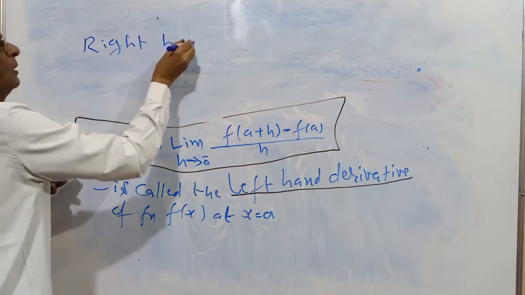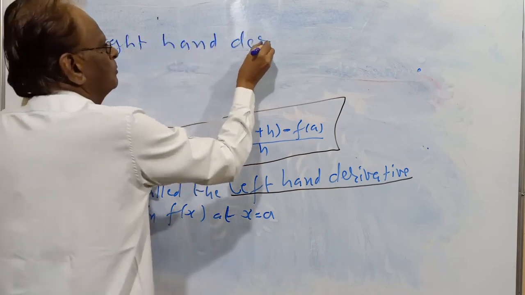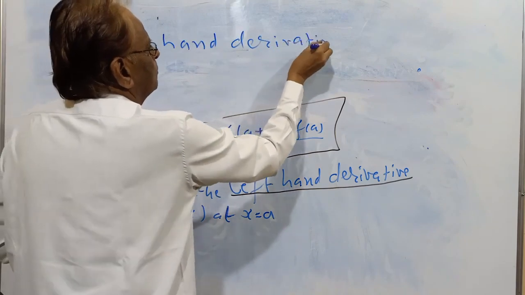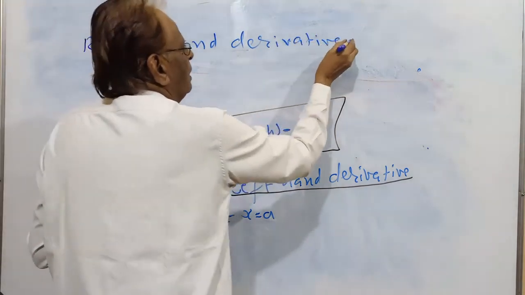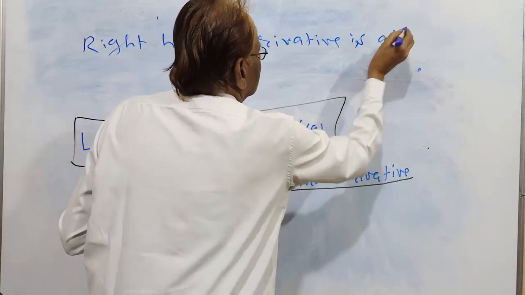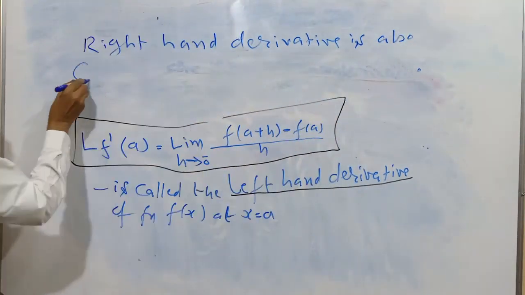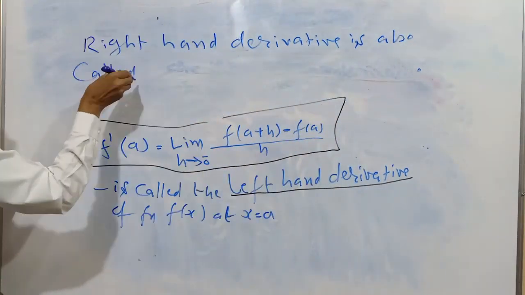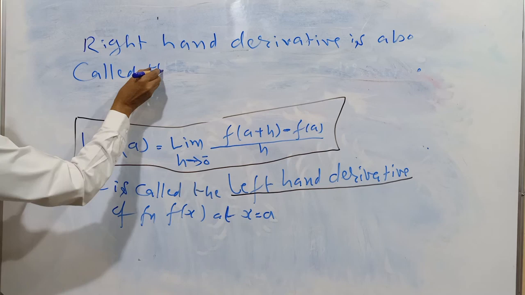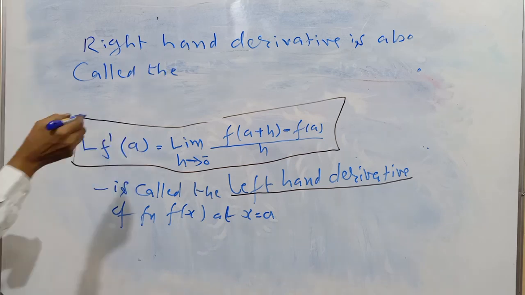Right hand derivative is also called progressive derivative.